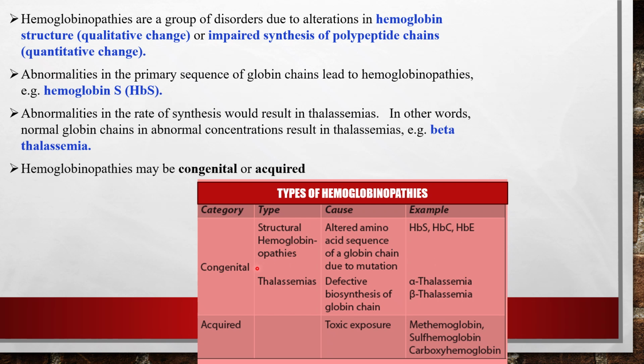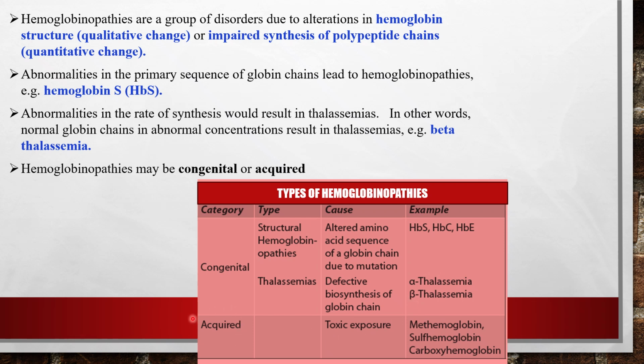Then another type is thalassemia. That is a type of quantitative disorder, quantitative changes in the polypeptide chains. This is due to the defective biosynthesis of globin chain. They can be alpha thalassemia or beta thalassemia, with inefficient or deficient synthesis of alpha or beta chain.